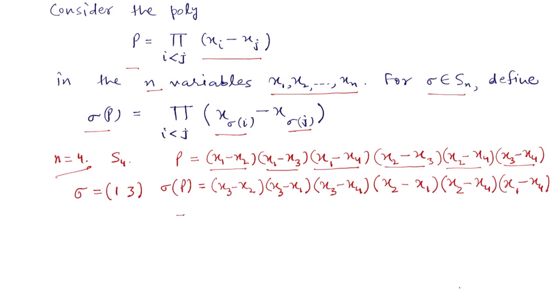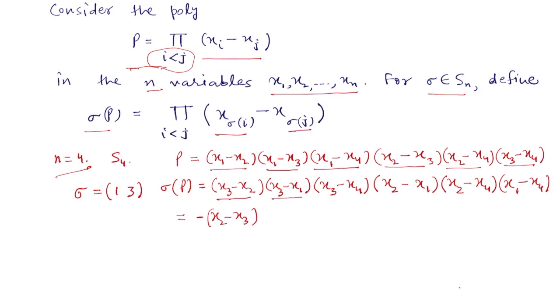Now let us write this sigma of P in the form as P is, meaning i is less than j, so the smaller index remains on the left. In the first factor we have x3 minus x2, and 3 is bigger than 2, so we will write it as x2 minus x3 but with a minus sign.